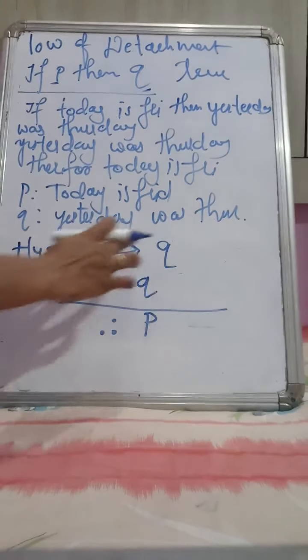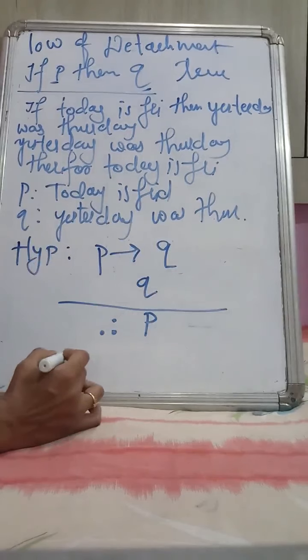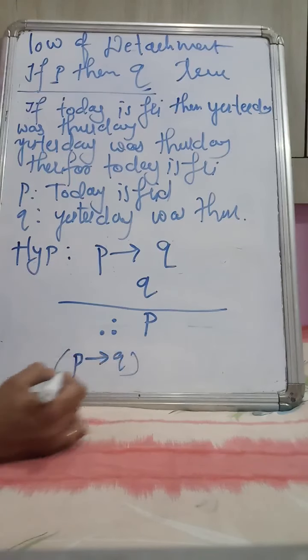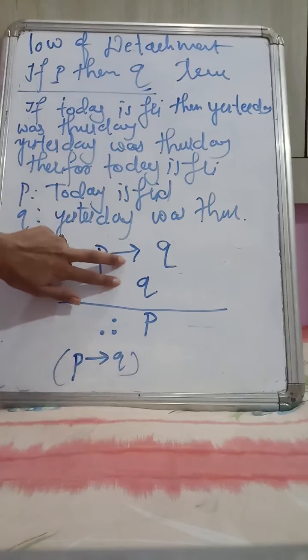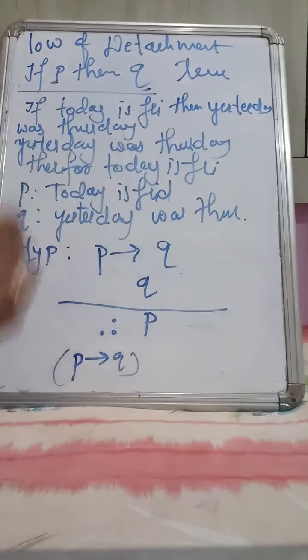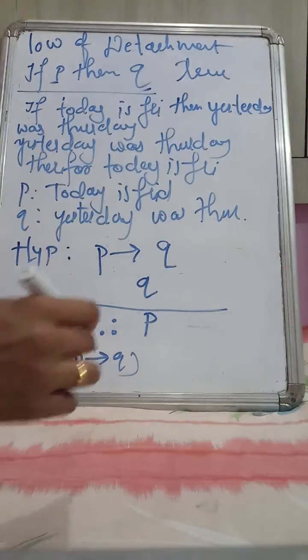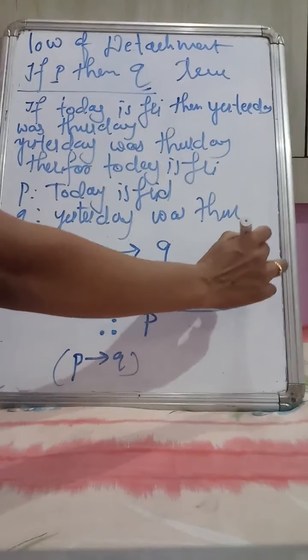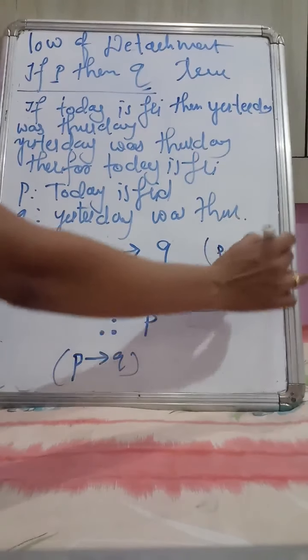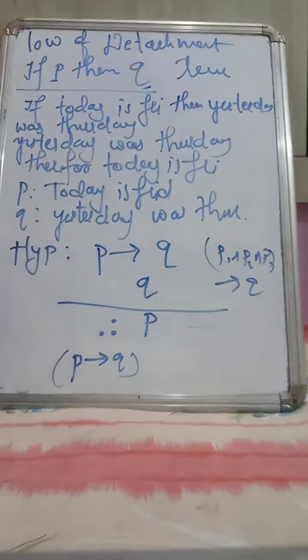And we can make the statement P implies Q. There will always be a conjunction here, because in a valid argument I have shown you the hypotheses P1, P2, P3 and so on. So we write P1 conjunction P2 conjunction P3, and so on up to, this whole implies Q. Correct?